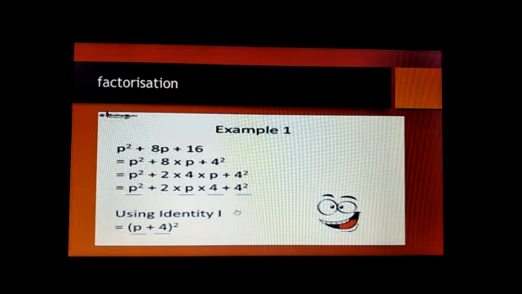So what is a zero of a polynomial? If you substitute some number and we get 0, then that number is said to be a zero of the polynomial. So here, if p equals minus 4, the expression becomes 0. If p equals minus 4 makes the expression 0, it means p plus 4 is a factor of that polynomial. Understand? So using the identity, we have successfully factorized it.